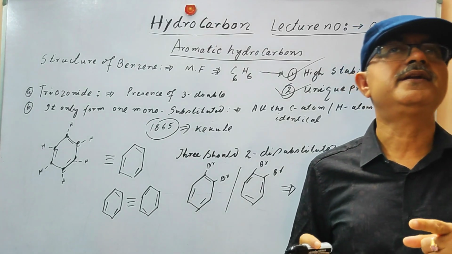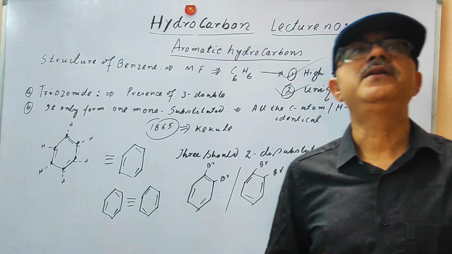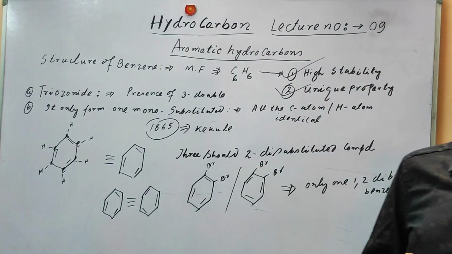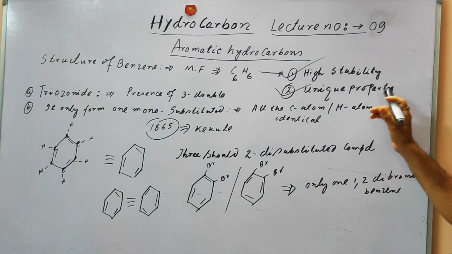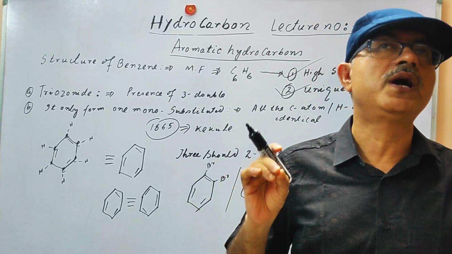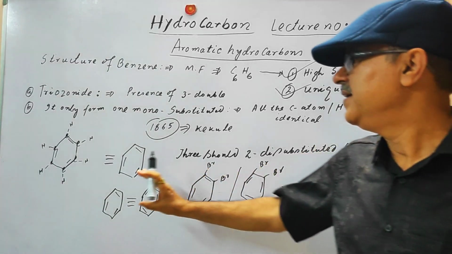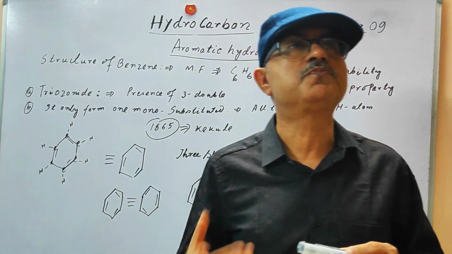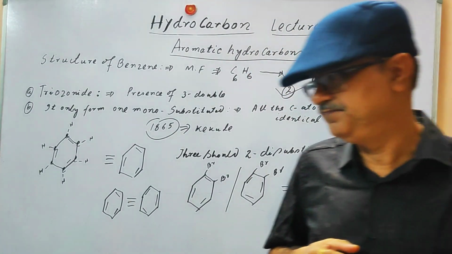In the previous section we observed that alkenes or alkynes can readily give addition reactions. But here it will not undergo the addition reaction, it will show electrophilic substitution reactions. And this cannot be explained by the Kekulé structure, but we will now explain it with the help of valence bond theory.